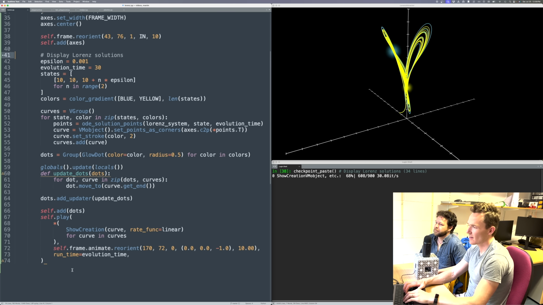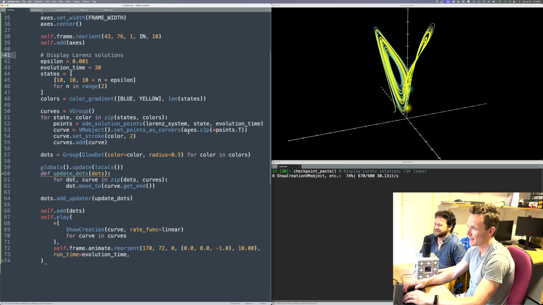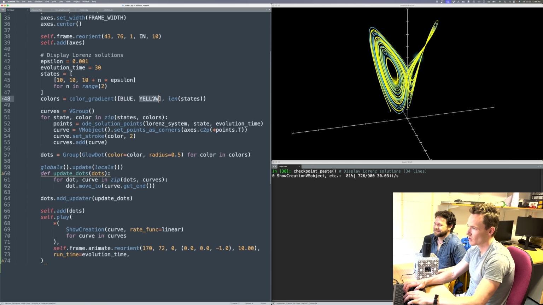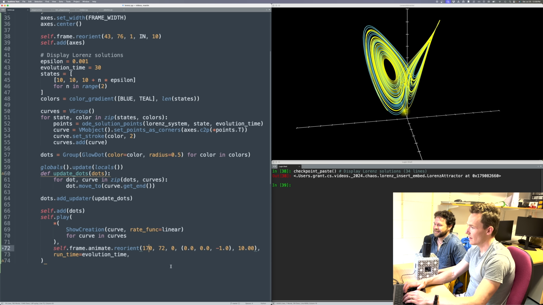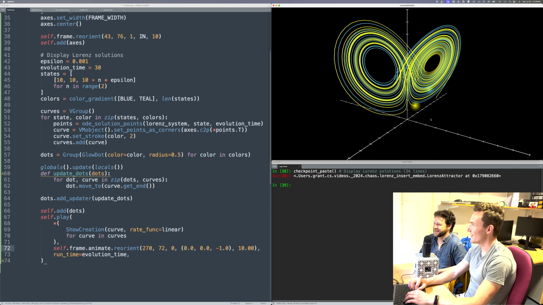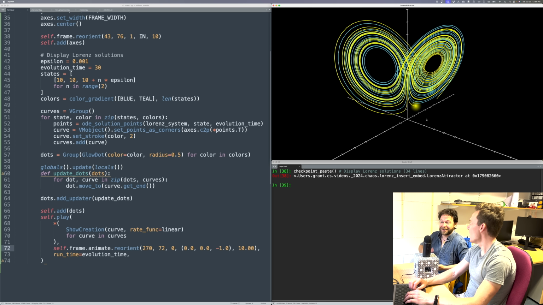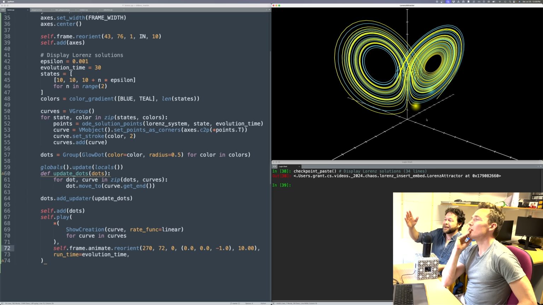I think the color scheme is still a little jarring to me. So I think what I might do is make it go to teal or something that's nice and close to it. And then maybe we'll make this an even more aggressive... I'm not your best color audience. My color vision deficiency definitely... I don't know if my colors are the same as everyone's. Well, anyway, yellow and blue I can see apart. Blue and teal.